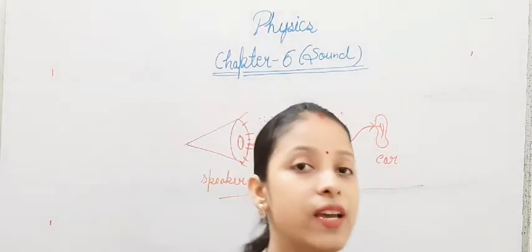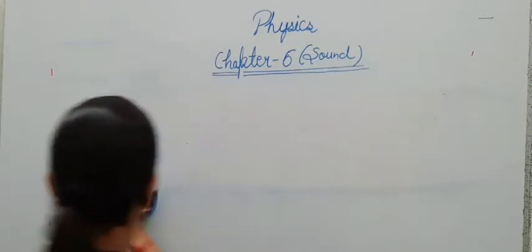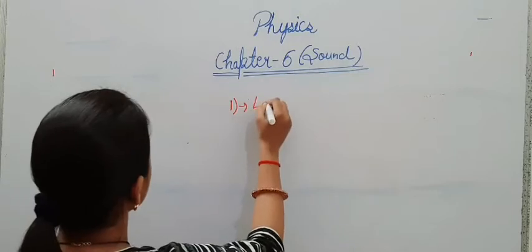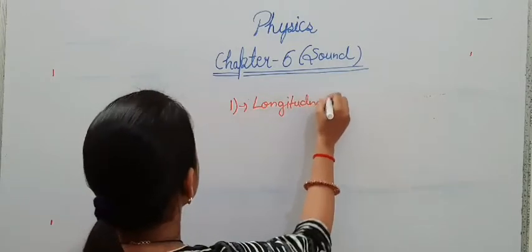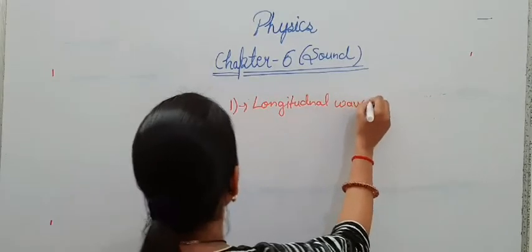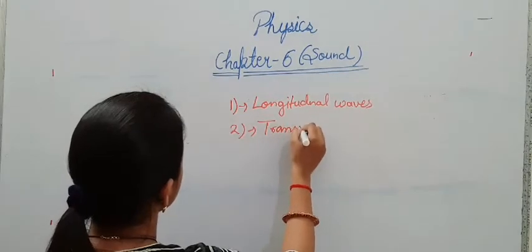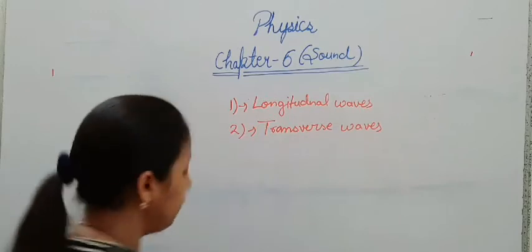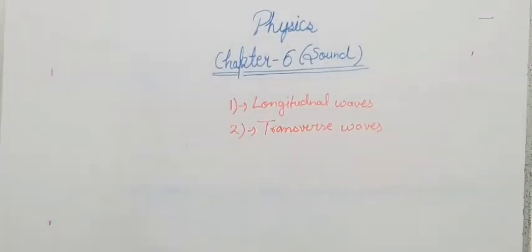Now, how many types of waves are there? There are two types of waves. The first one is longitudinal wave, and the second one is transverse wave. We will see here what the longitudinal wave is and what the transverse wave is.